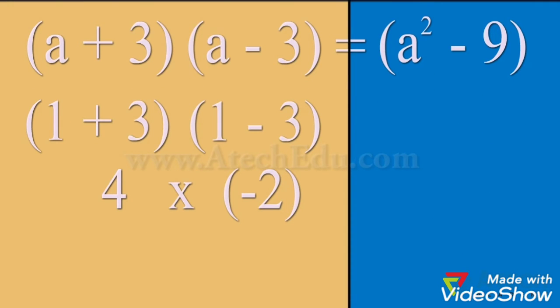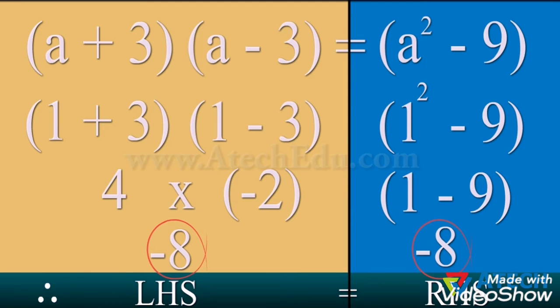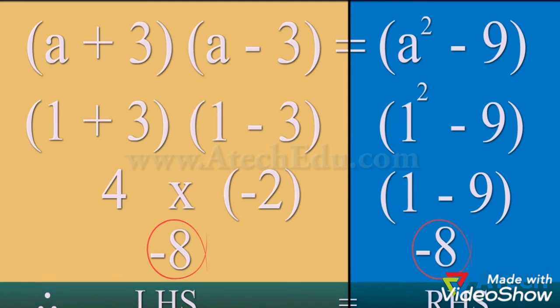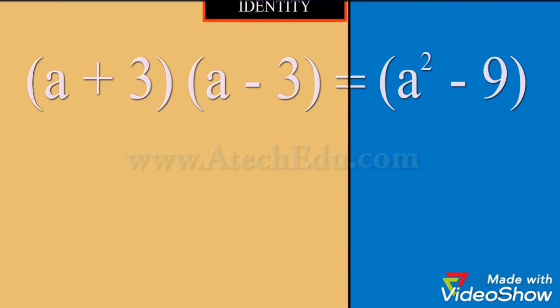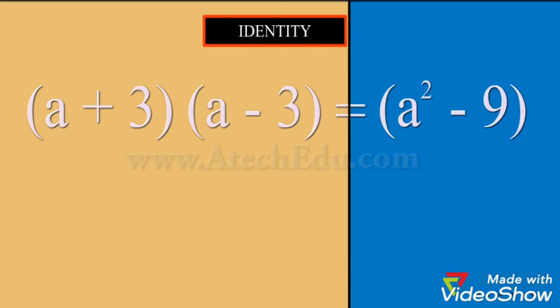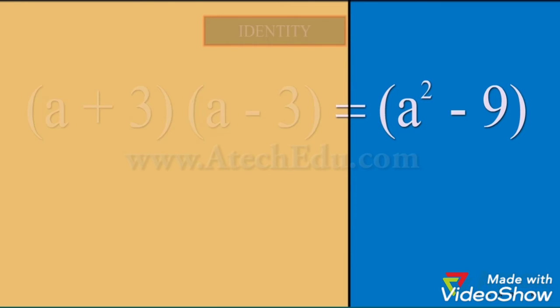We find that LHS equals -8. Upon putting the value of a in RHS, we again get -8. Hence, LHS equals RHS for a equal to 1. In fact, for any value of a, this equation will have LHS equal to RHS. Hence, this equation is an identity. An equation that is true for all values of the variables in it is called an identity.